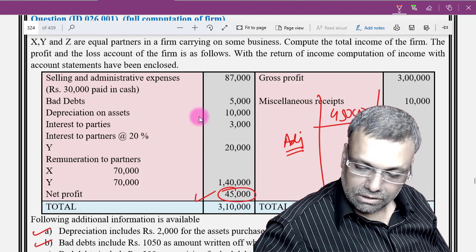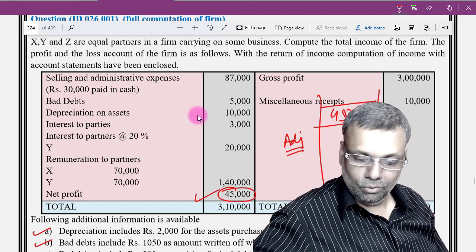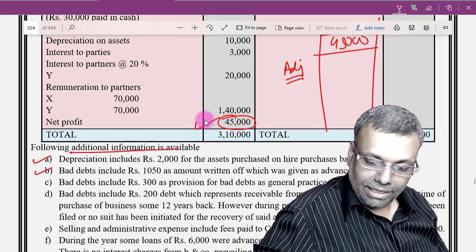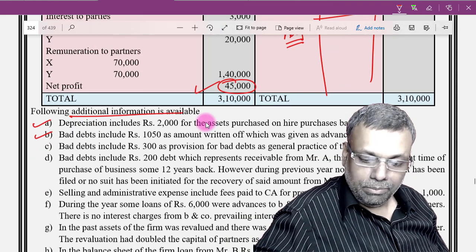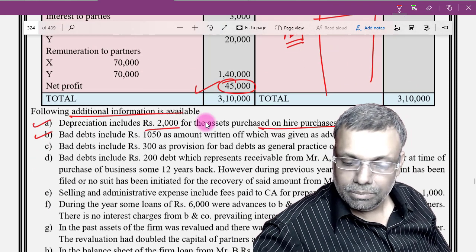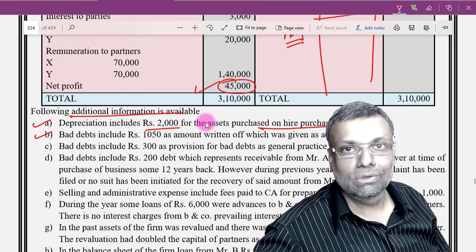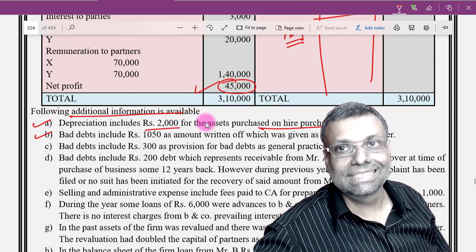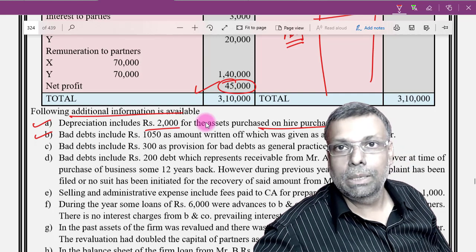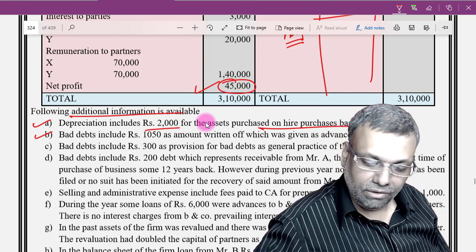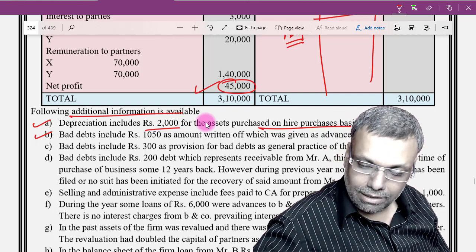Is 45,000. So this is my beginning point. To this I will do the adjustments. Following additional information is available. Depreciation includes 2,000 for the asset purchased on hire purchase basis, so there is nothing wrong. Even depreciation on the asset purchased on hire purchase basis is eligible for the purpose of depreciation, so nothing wrong, so no adjustment is required.